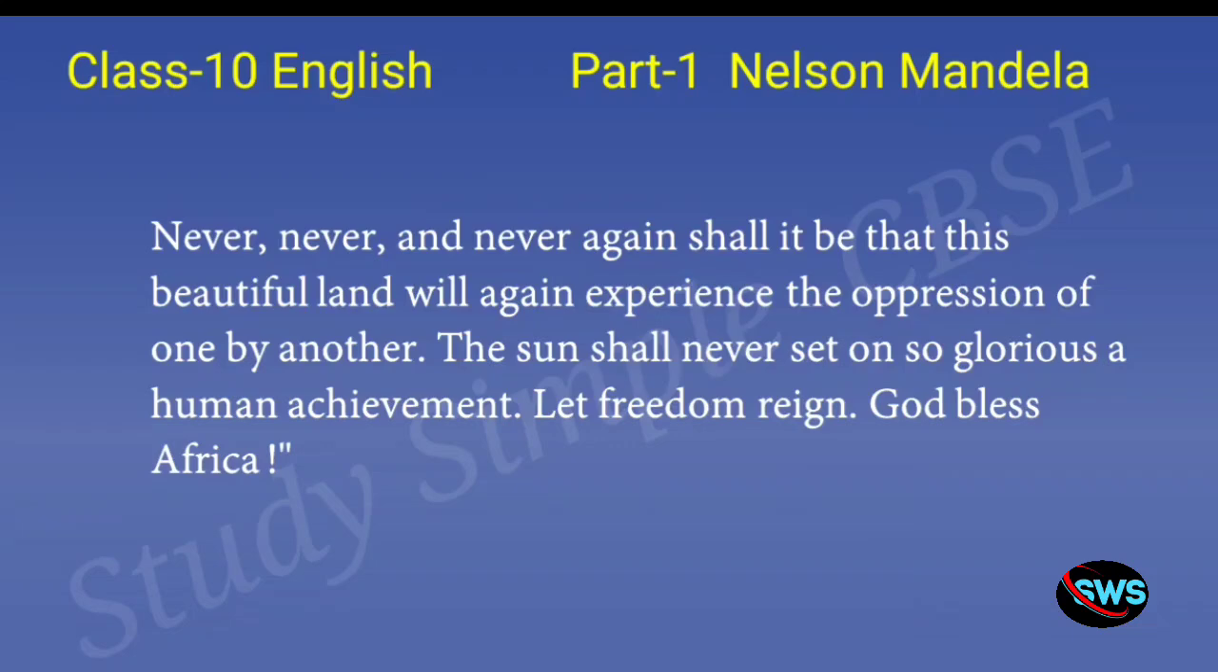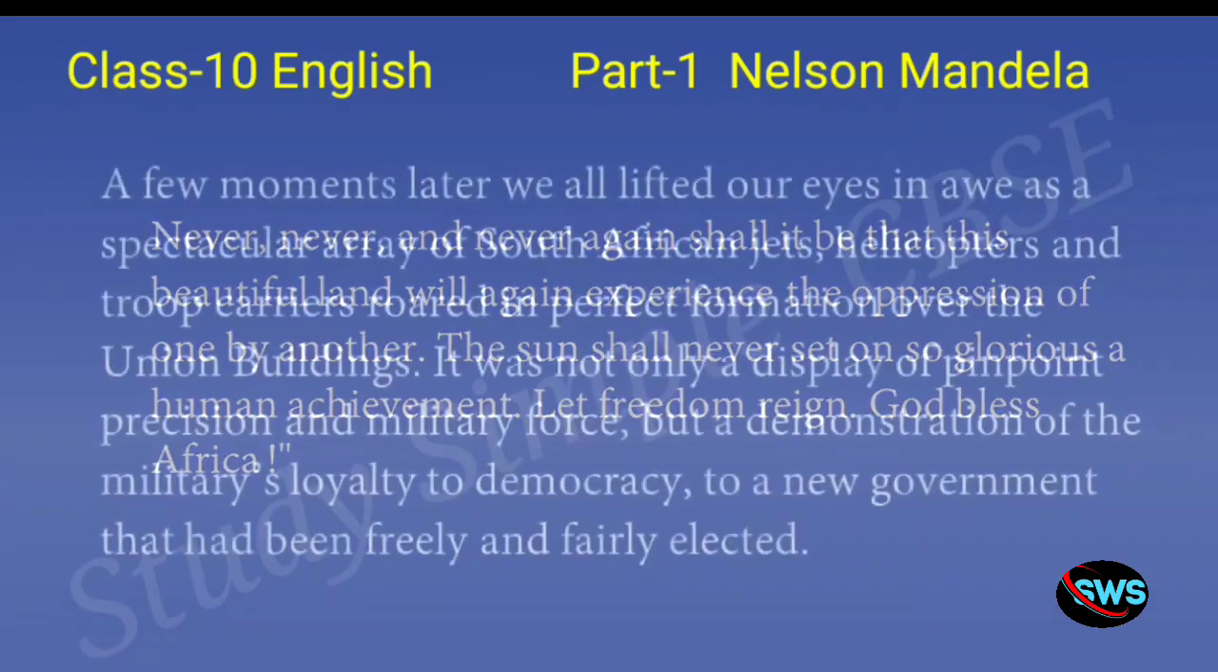The sun shall never set on so glorious a human achievement. He's saying that the sun shall never set on this human achievement. And what is this human achievement? It is removing the oppression of the whites over the blacks and ending the apartheid or the racial discrimination which was followed in South Africa. Let freedom reign, God bless Africa. So he's saying that this freedom will continue on and he wants the blessings of God for his people.